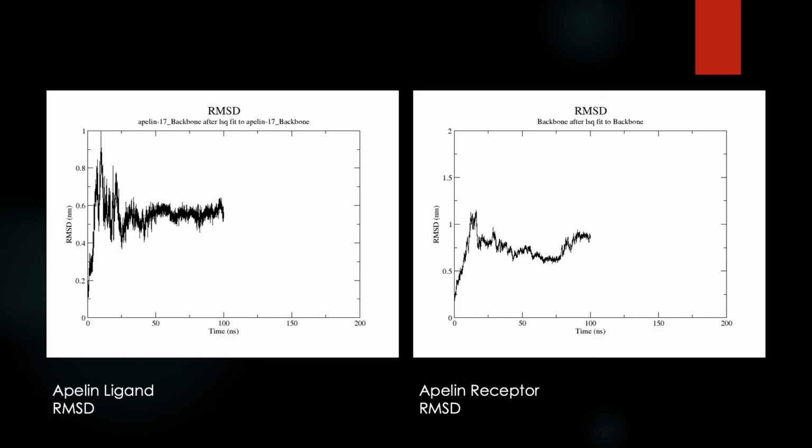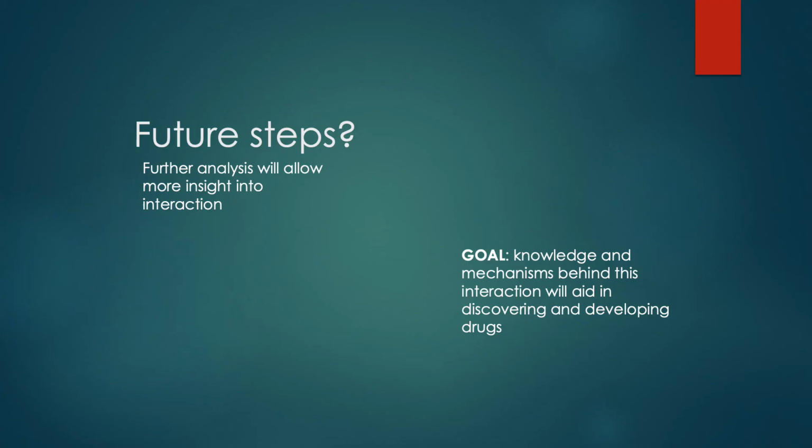After running a 100 nanosecond simulation, we did RMSD analysis. RMSD tells us how a group of atoms deviate on average from the initial equilibrated structure. Our findings show that the apelin ligand stays fairly stable while interacting with the receptor and works towards an equilibrium. On the other hand, the receptor RMSD indicates that there is some sort of conformational change as this interaction proceeds. This leads us to exciting future prospects of the project.